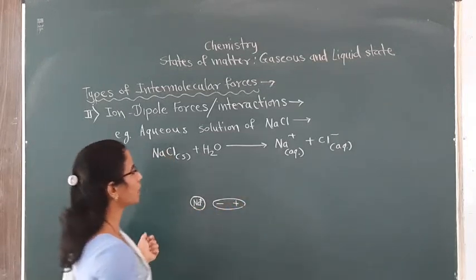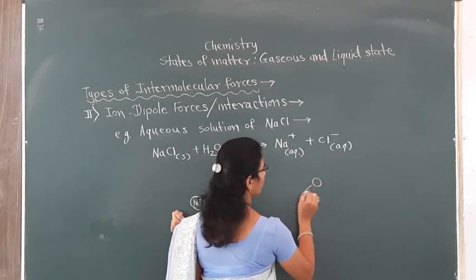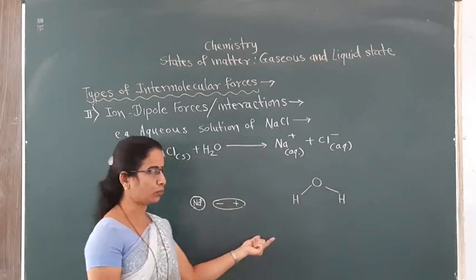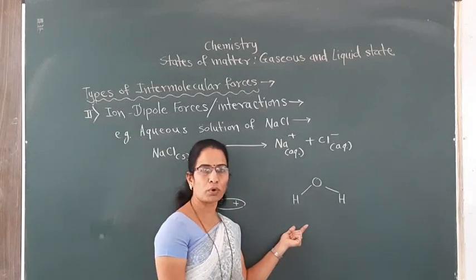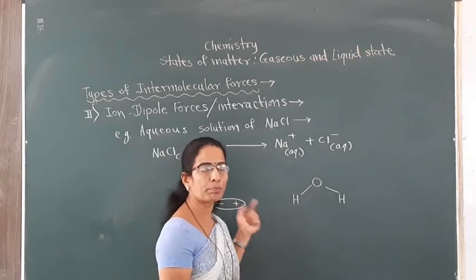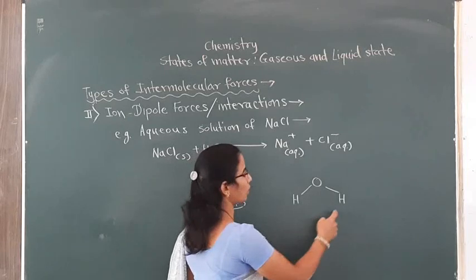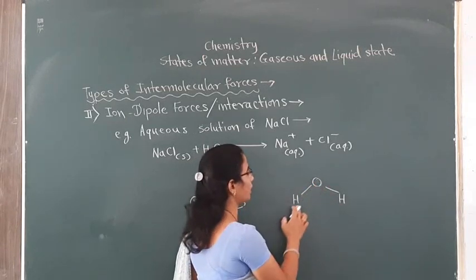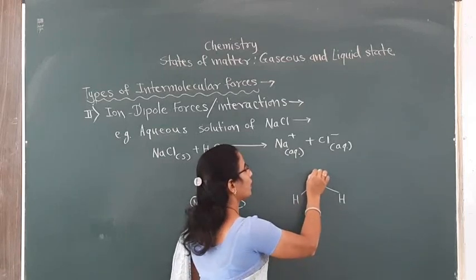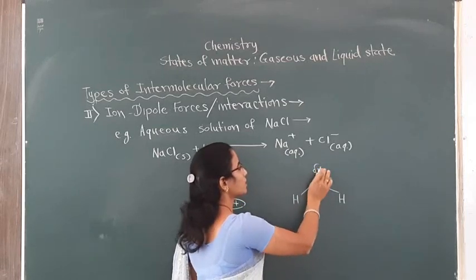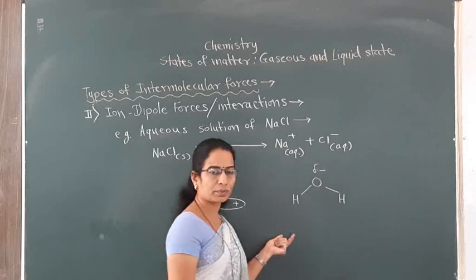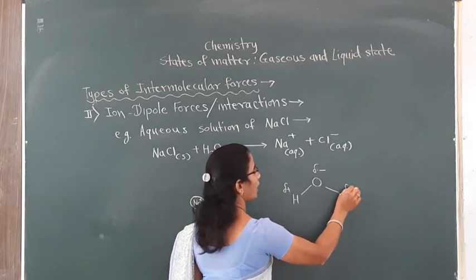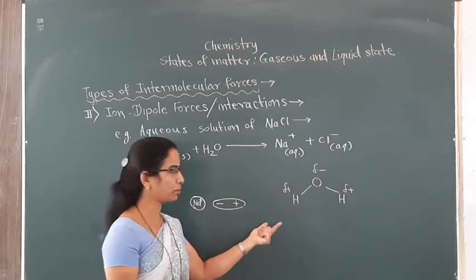Now again, if you see the structure of the water molecule, in the previous lecture I have shown you how the two poles are created, how the dipole moment is created in the water molecule. In this molecule, oxygen is more electronegative than hydrogen, and therefore oxygen acquires a slight negative charge, while the less electronegative hydrogen atoms acquire a slight positive charge.